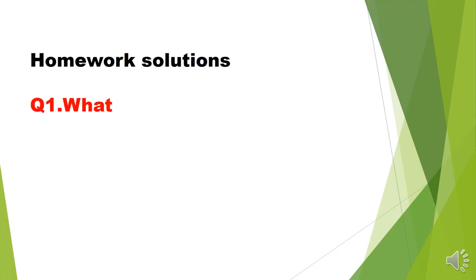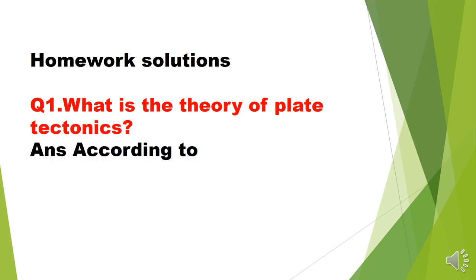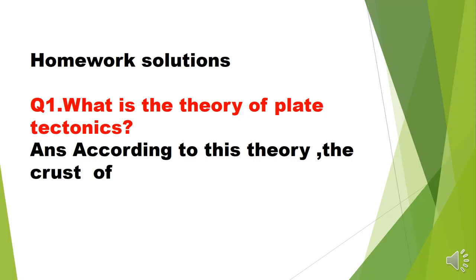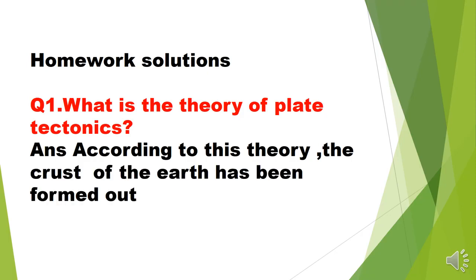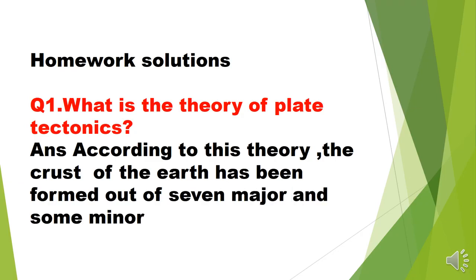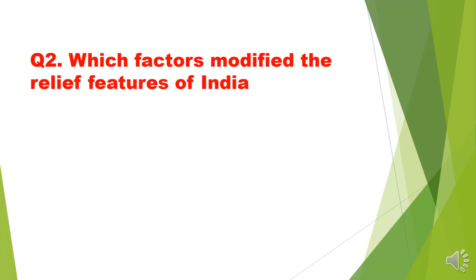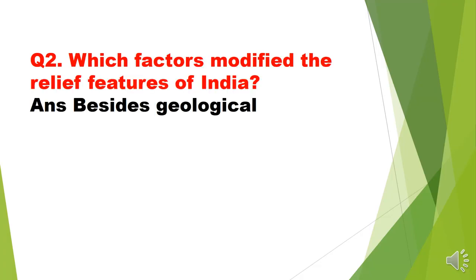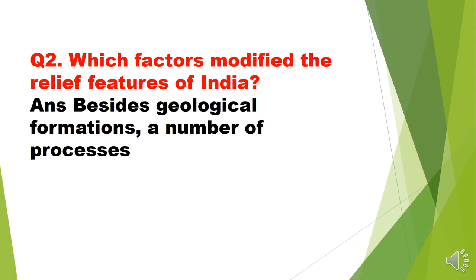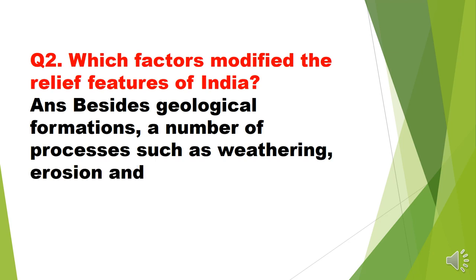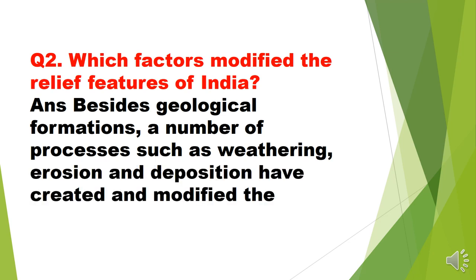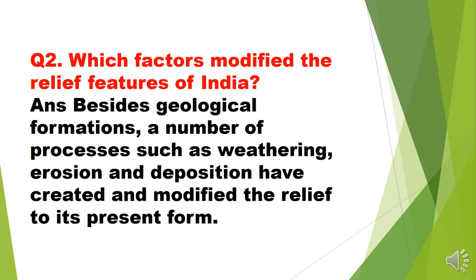So students, today your homework solution. Question number first, what is the theory of plate tectonics? And the answer is, according to this theory, the crust of the earth has been formed out of 7 major and some minor plates. Okay, this is the theory of plate tectonics. Next is question number second, which factors modify the relief feature of India? And the answer is, besides geological formation, a number of processes such as weathering, erosion and deposition have created and modified the relief to its present form.